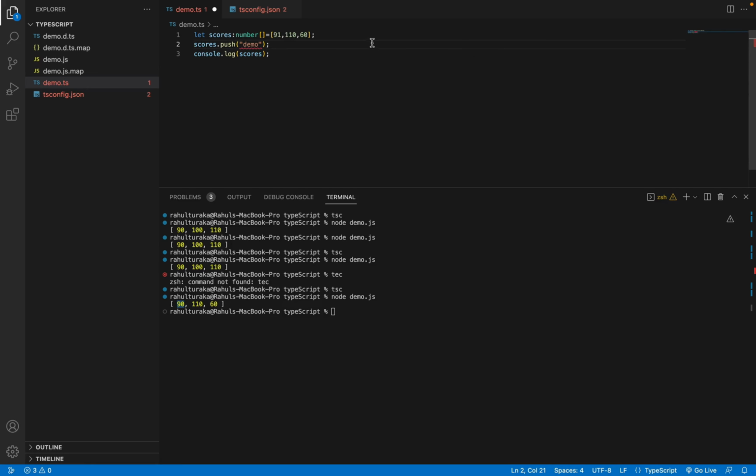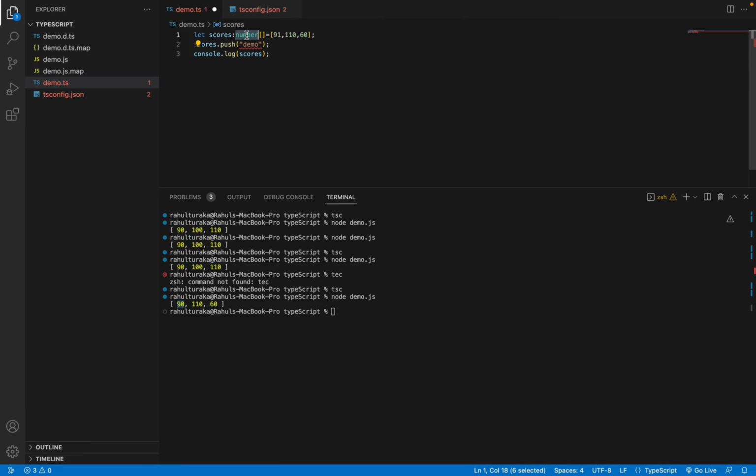Then see, immediately when I'm typing, I see an error: argument of type string is not assignable to parameter of type number. That means we are trying to push a string into an array of numbers, and that type is not acceptable to TypeScript. While we are writing, TypeScript has alerted us not to push this, and it's not allowing it. So this is not related to this particular type. We need to pass only numbers here.